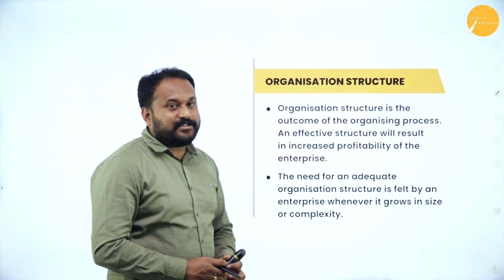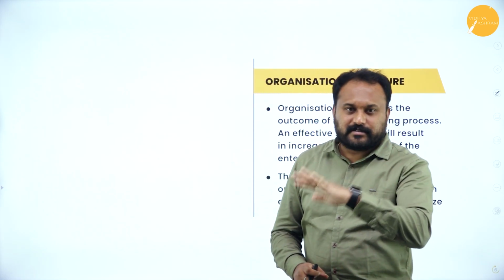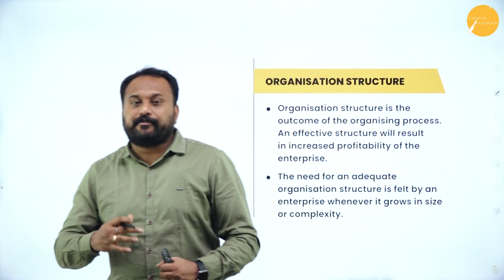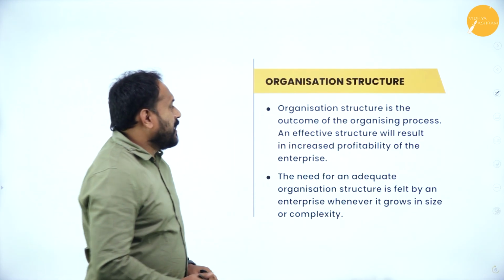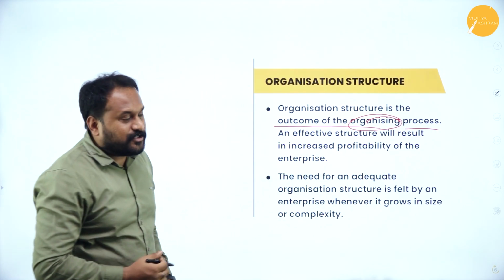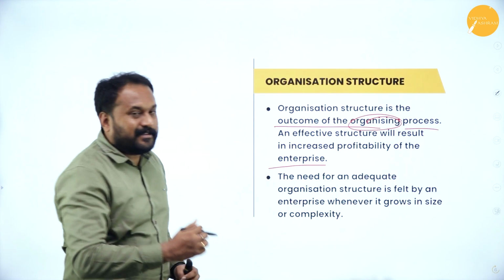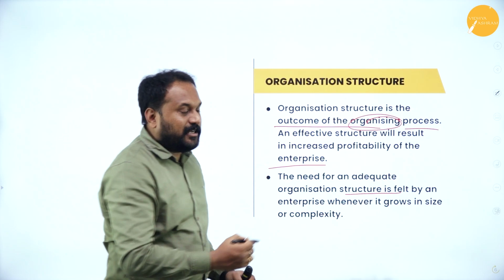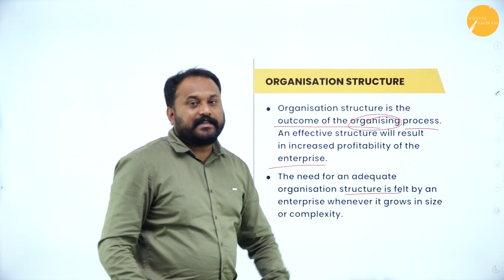Next is organization structure. Now in your syllabus, we have only 2 structures. One is functional structure, another is divisional structure. Before we go with functional and divisional, we need to understand what organization structure is. It is an outcome of the organizing process. An effective structure will result in increasing profitability of the enterprise. The need for an adequately organized structure is felt by an enterprise whenever it grows in size or complexity.